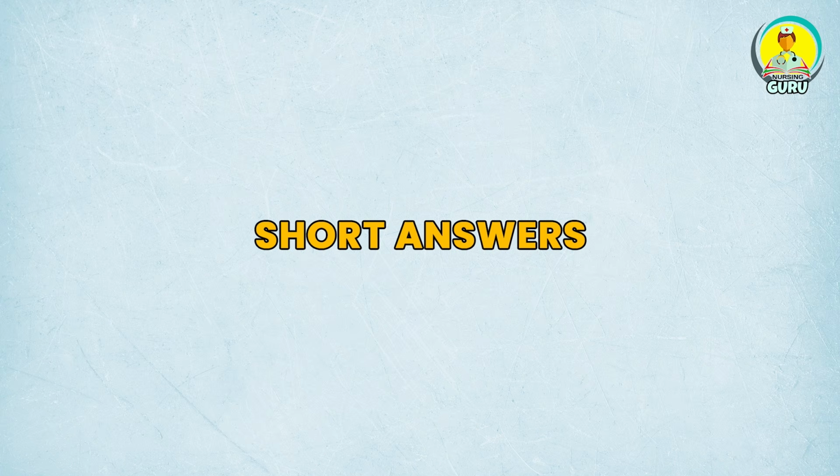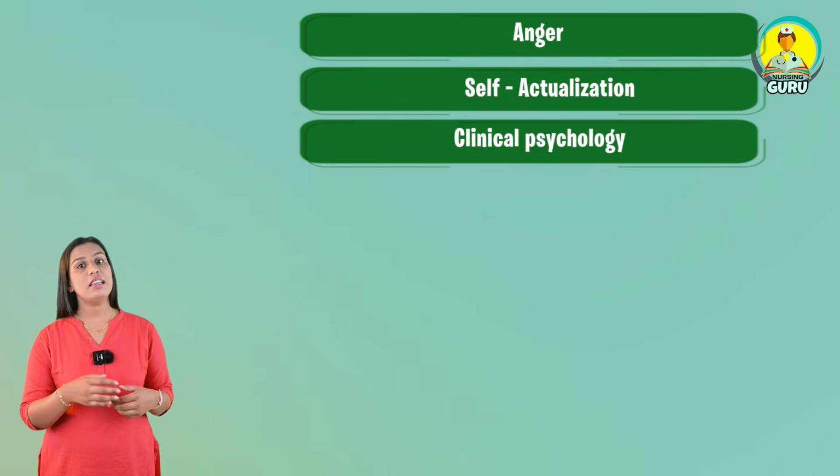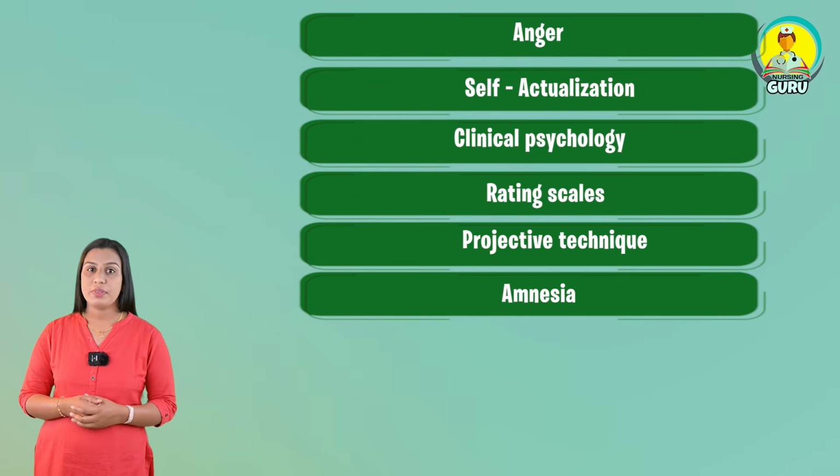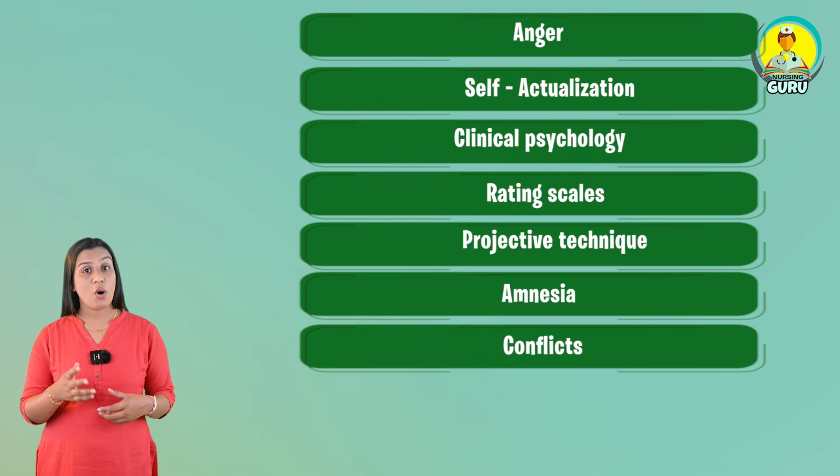Next we can discuss the short answer questions. In short answer questions, you will get a total of 10 questions. Each question carries 2 marks and a total of 20 marks you can score. I will give some examples. First is anger, self-actualization, clinical psychology, rating scale, projective techniques, then amnesia, conflict, motivation cycle,